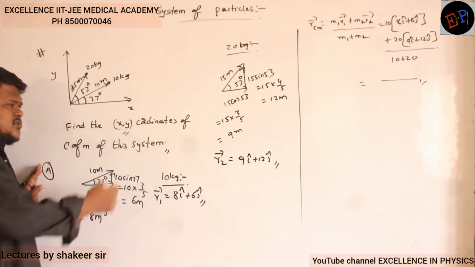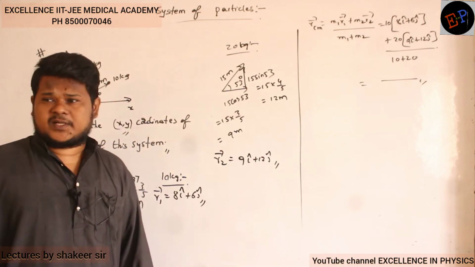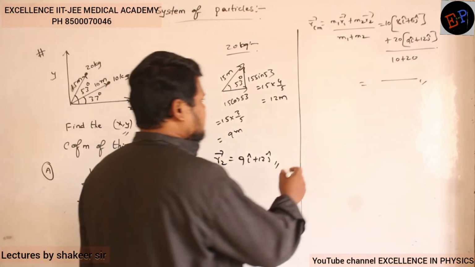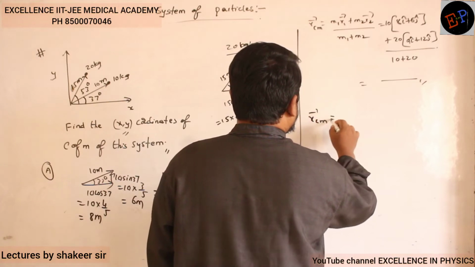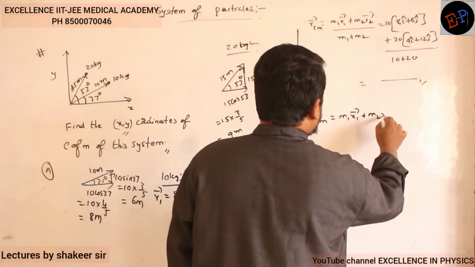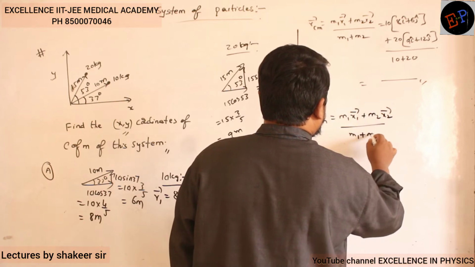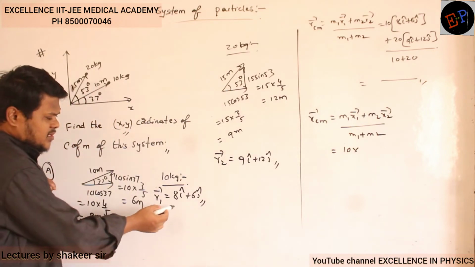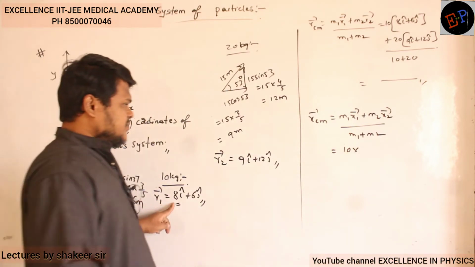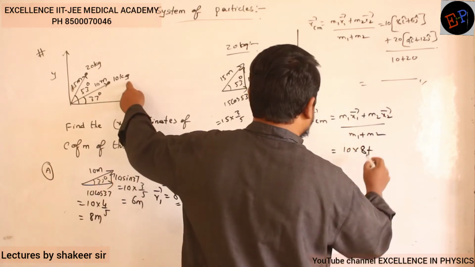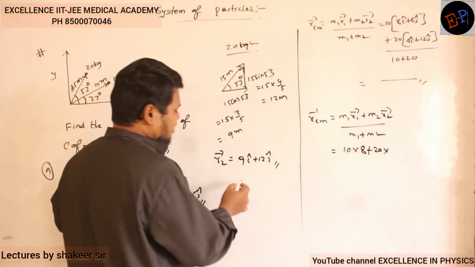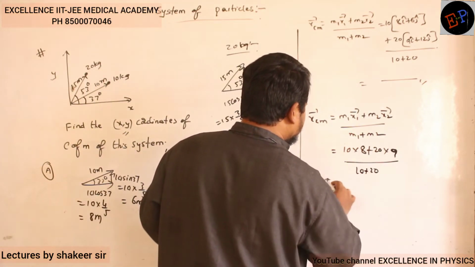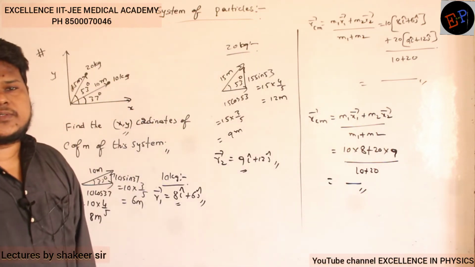No, he is asking for xy coordinates. It means x center of mass we should calculate separately, y center of mass we should calculate separately. So x center of mass, how can I calculate? So m1 x1 dash plus m2 x2 dash divided by m1 plus m2. So the mass of the first body is 10, and what is its x coordinate? X coordinate is only 8, no? Clear, no? 8. So 10 into 8 plus the mass of the second body is 20, and what is its x coordinate? X coordinate is 9, divided by m1 plus m2. So 10 plus 20. So do this calculation, you will get x center of mass.